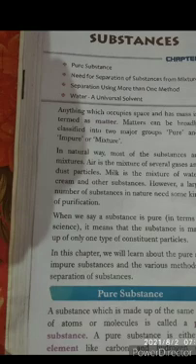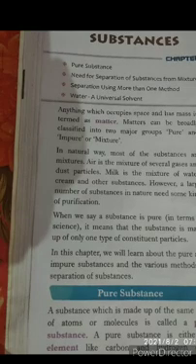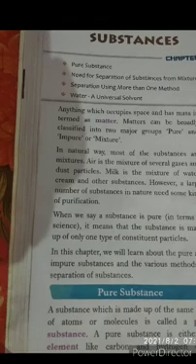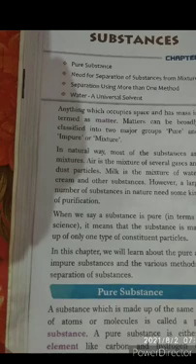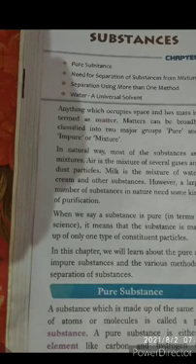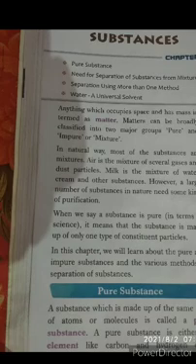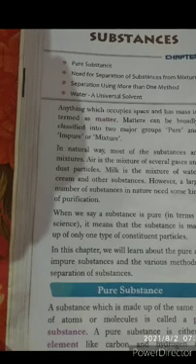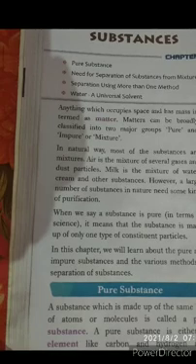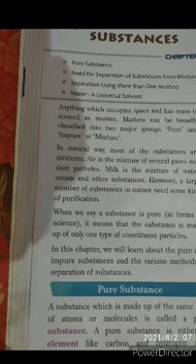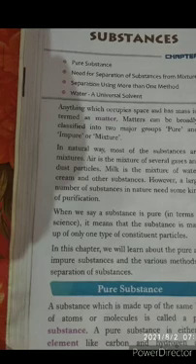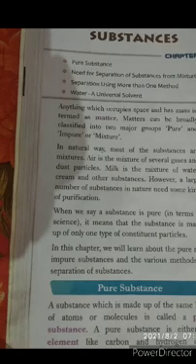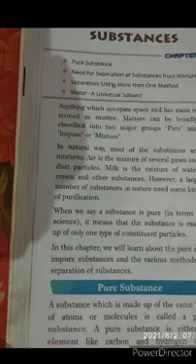Anything which occupies space and has mass is termed as matter. What is matter? Previous lesson also we learned, I think. Anything which occupies space and has mass is termed as matter. जो भी सामान है जगह ऑक्यूपाई करता है, जो इसको वेट भी है, उसको मैटर बोलता है, termed as matter. Matter can be broadly classified into two major groups: pure and impure or mixture.